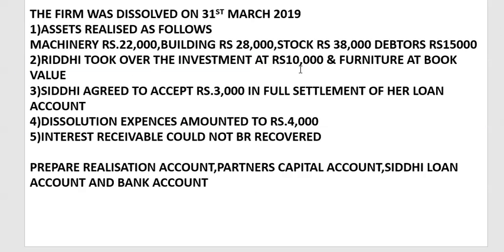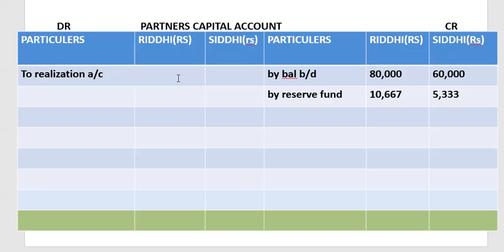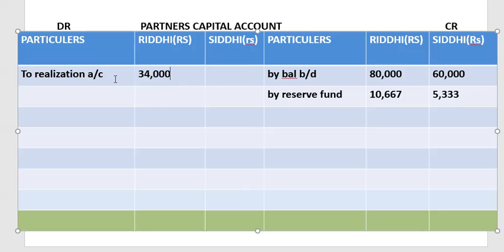Okay, 10,000 and the value of furniture is 24,000, so 24,000 plus 10,000 we get as 34,000. So in Riddhi's account we'll be writing 34,000. In bracket, if you want, you can write took over.